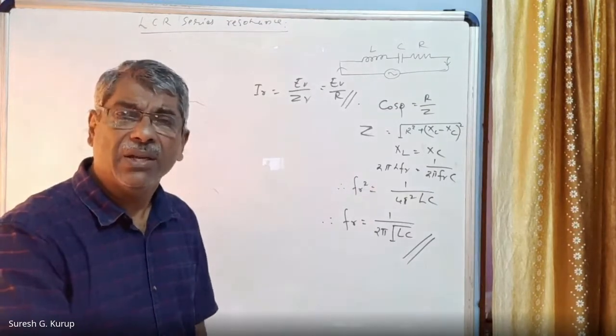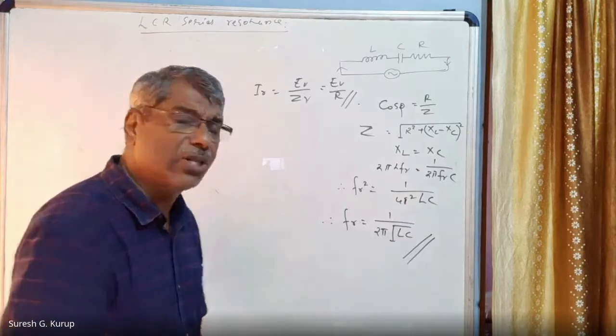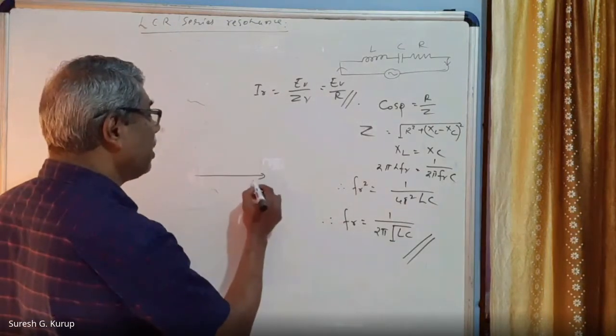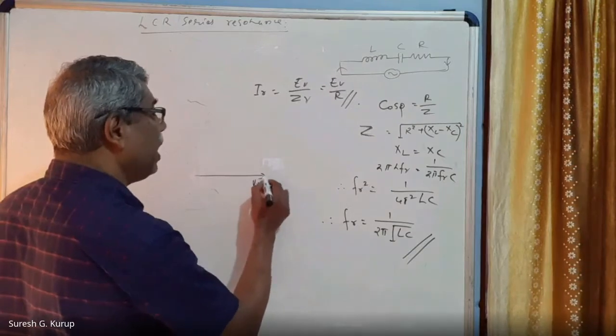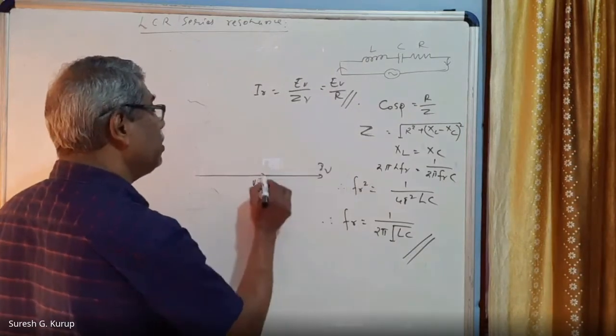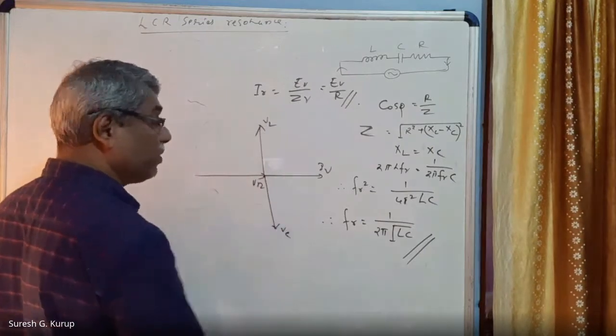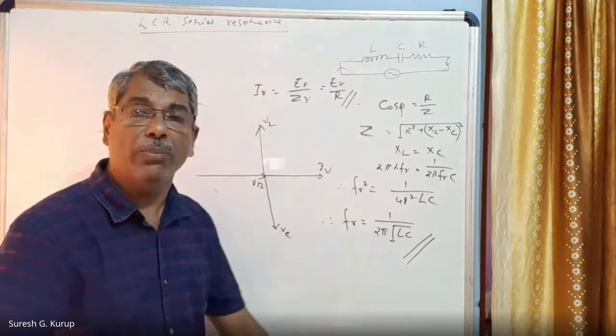Am I correct? That does not make any difference at all, because you know the phasor diagram. This is VR, this is IV, this is VL, and this is VC. VC and VL both become the same.